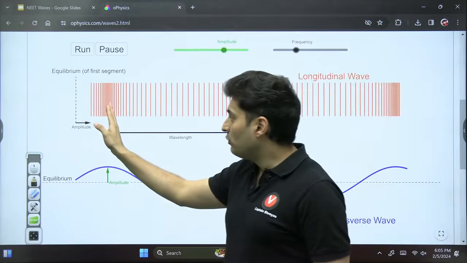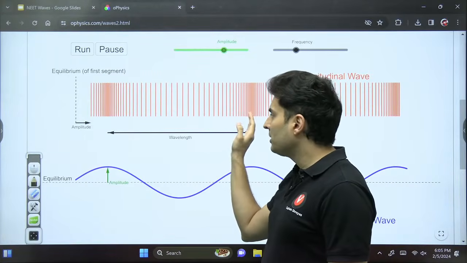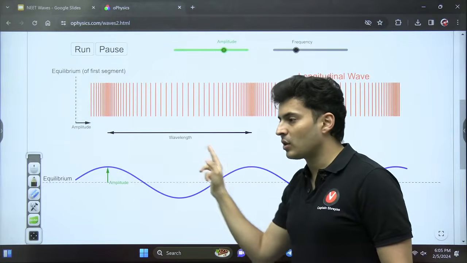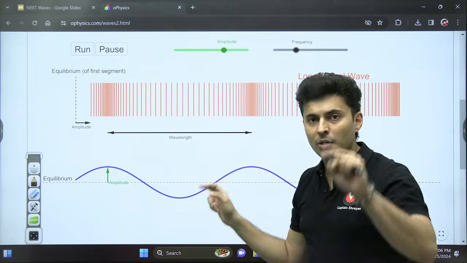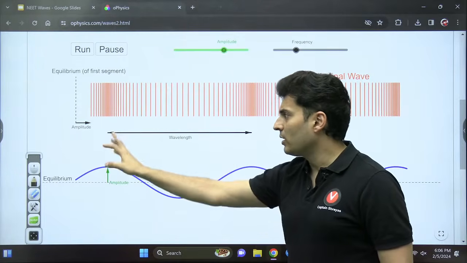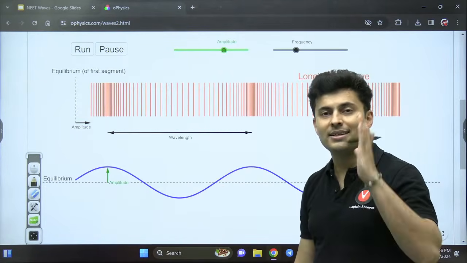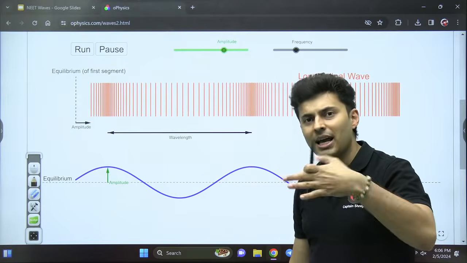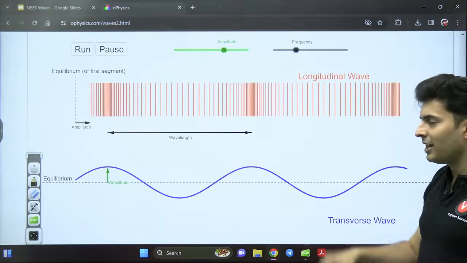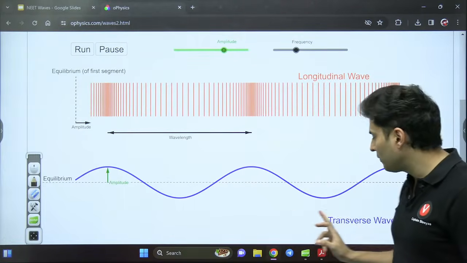Great. From one compression to the next compression, or from one crest to the next crest, that distance is called the wavelength. So can I also say wavelength is from one rarefaction to the next rarefaction, or from one trough to the next trough?